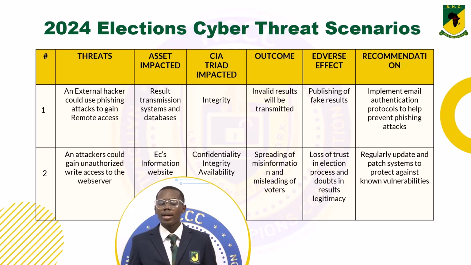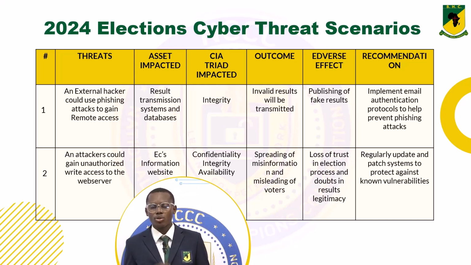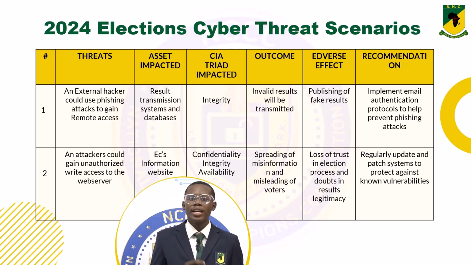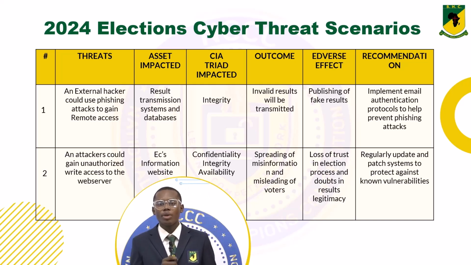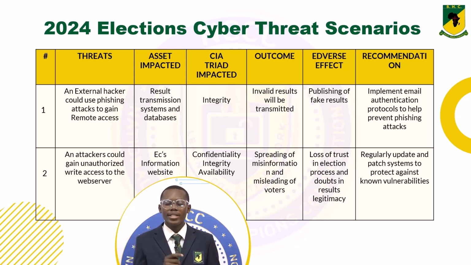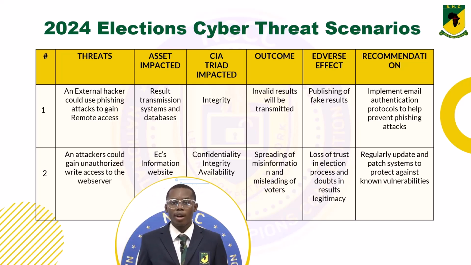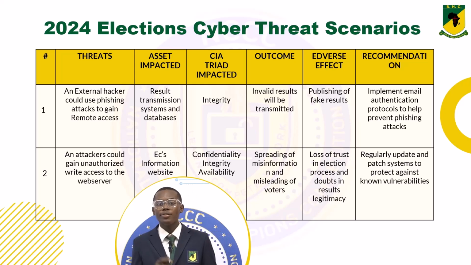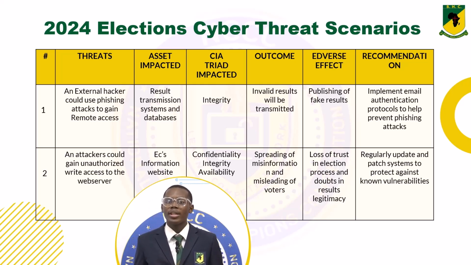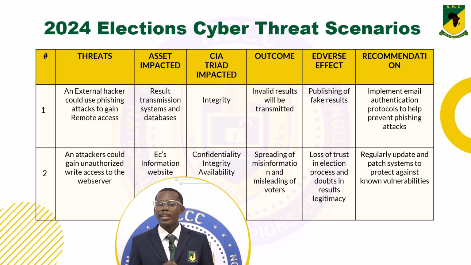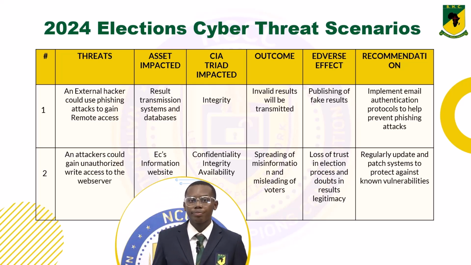2. An attacker could gain unauthorized write access to the web server. An attacker gaining unauthorized write access to the EC's web server is a concerning matter because it could affect the confidentiality, availability, and integrity of the EC's website. This attacker could change or manipulate any data on this website, potentially misleading voters before elections, during elections, and even after elections. To mitigate this threat, we need to regularly update and patch systems against known vulnerabilities.